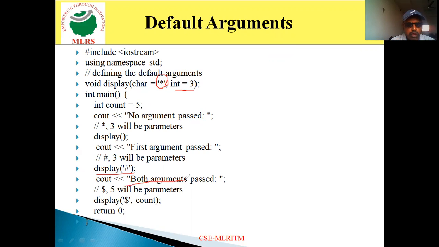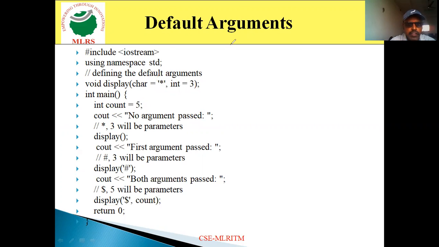Then next, cout "first argument passed". Now again display('#'). Here in this particular one, I simply pass only one parameter, '#'. So when I pass '#' as a parameter, the default value is overridden, and '#' will be considered, and 3 will be assigned as usual. Then next, "both arguments passed". Now I am passing 2 arguments, '$' and count. That indicates the old values will be overridden by the new values. Now this asterisk value is replaced with $, and the value 3 will be replaced with the count value. The count value which I specified here is nothing but 5. So 3 will be replaced with 5.